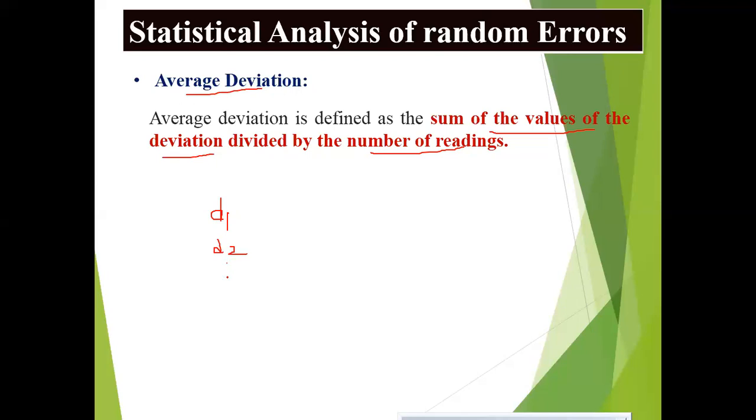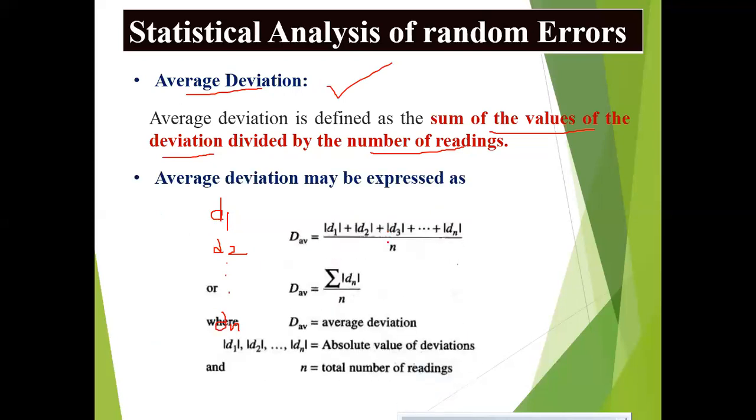By taking the average of all these deviations, we call it average deviation. It may be expressed as d average equal to d1, the deviation from mean for the first reading, d2, the deviation from mean for the second reading, and so on, dn, the deviation from mean for the nth reading.